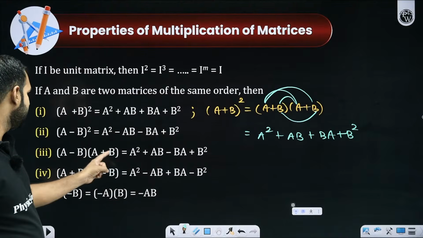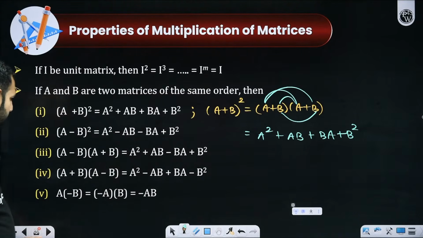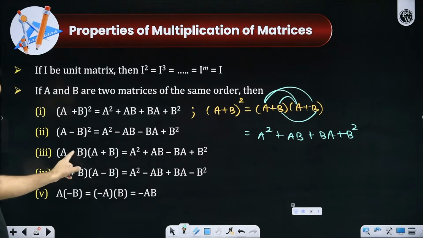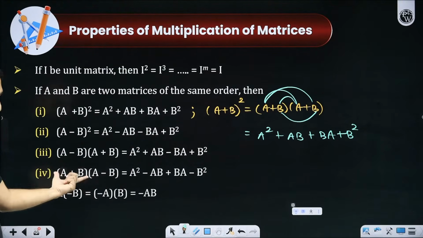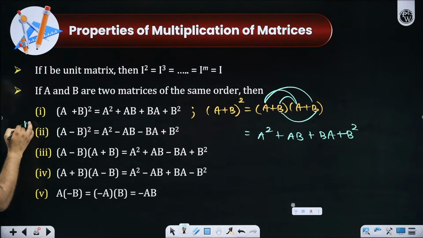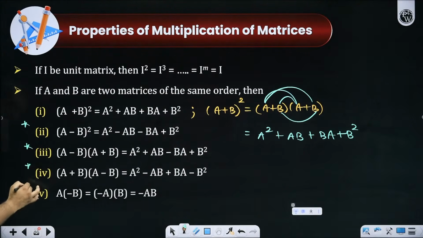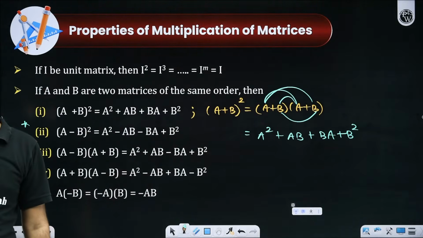Similarly, this is how you write this one. This will be ab minus ba. That is also true. I'm really sorry, let me just check it. Minus ba and plus ab. Yes, that's true. This is plus ba minus ab. That is also true. And this is also true. So I hope all the other properties you can now understand by yourself, that why are they not written in the manner the way you might have studied.